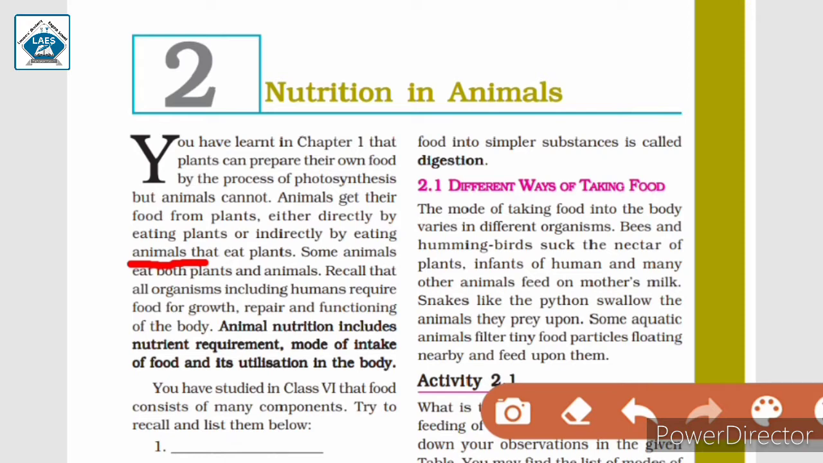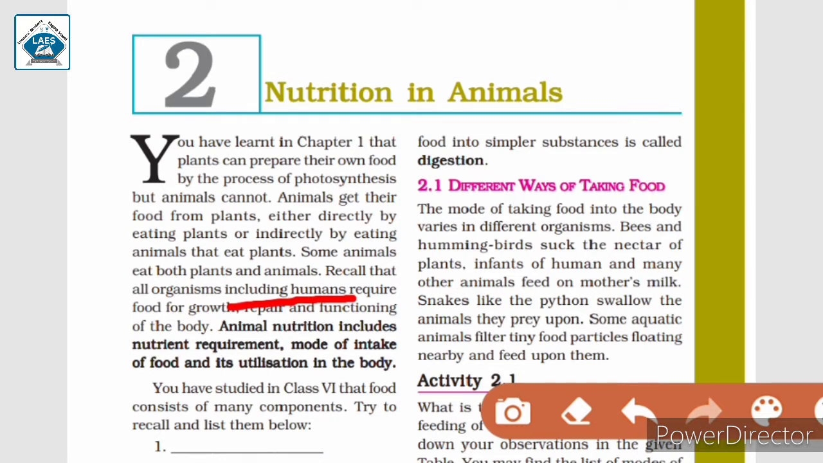We have studied this earlier. Some animals eat both plants and animals. Examples of these kinds of animals include human beings. Human beings eat both plants and animals. Recall that all organisms including humans require food for growth, repair and functioning of the body. Now we know that food is essential for all living organisms, including human beings.